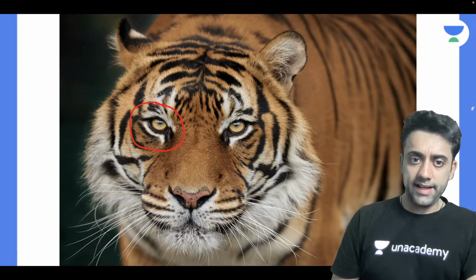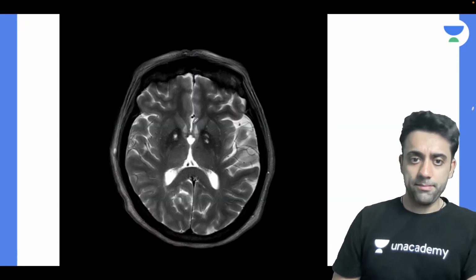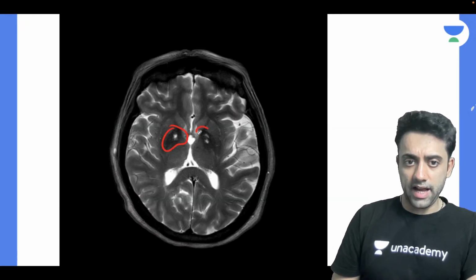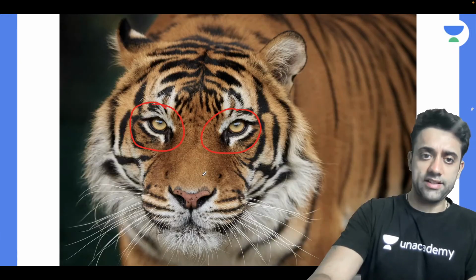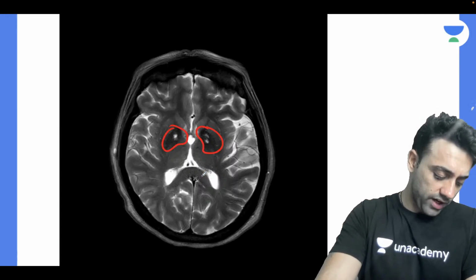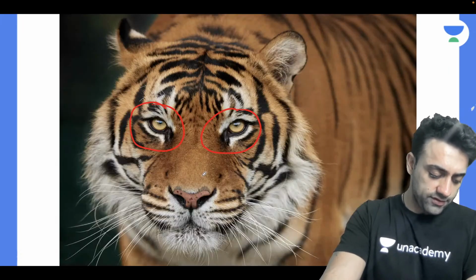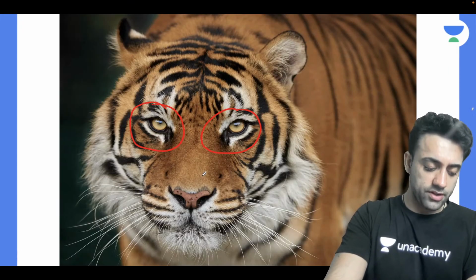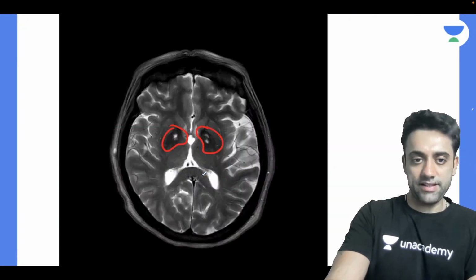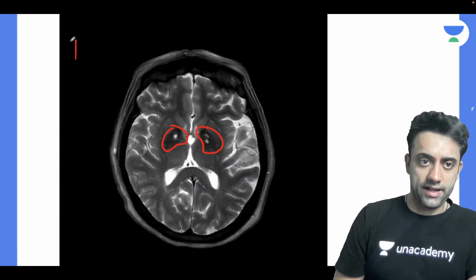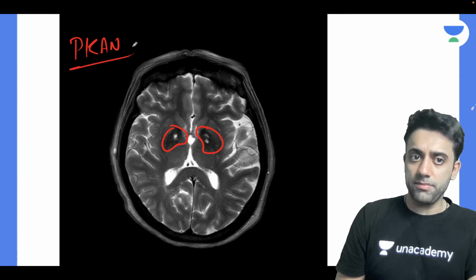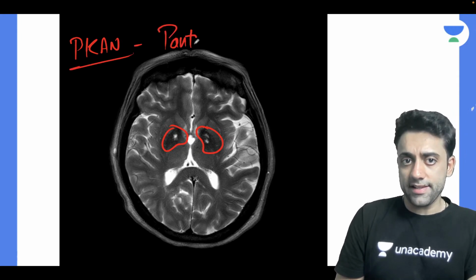Next question. This is also a very old question. Eye of tiger sign. These are the eyes of the tiger, and remember, this is an MRI picture. Where do you see the eye of tiger sign? Basically, it is seen in PKAN. What is PKAN? Pantothenate kinase.